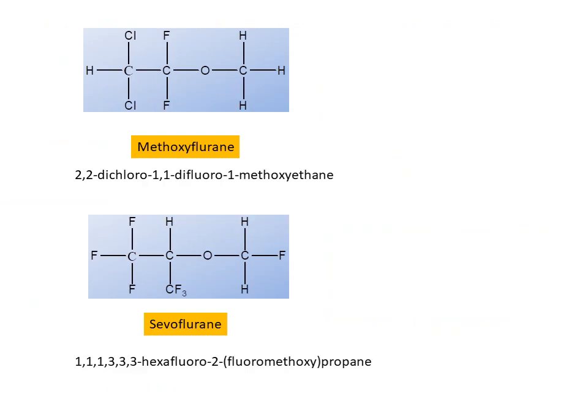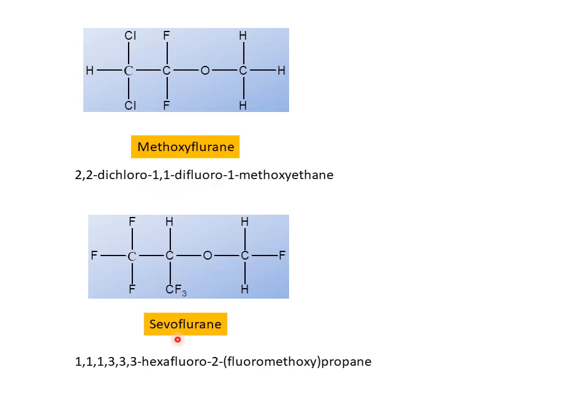Next one is methoxyflurane. In this methoxyflurane, instead of a difluoromethoxy, it consists of a direct methoxy group along with a chlorine and fluorine substituted molecule. So this is the first carbon atom, this is the second carbon. At the second carbon, it consists of dichloro-1,1-difluoro-1-methoxyethane. This is nothing but methoxyflurane.